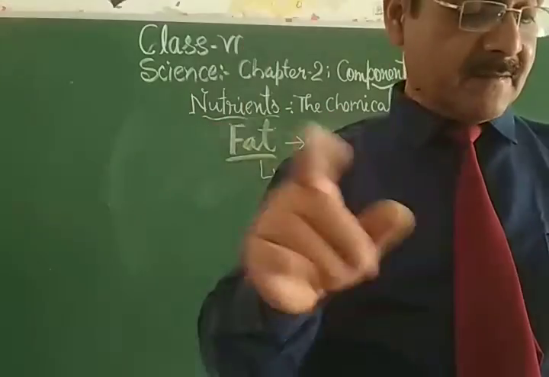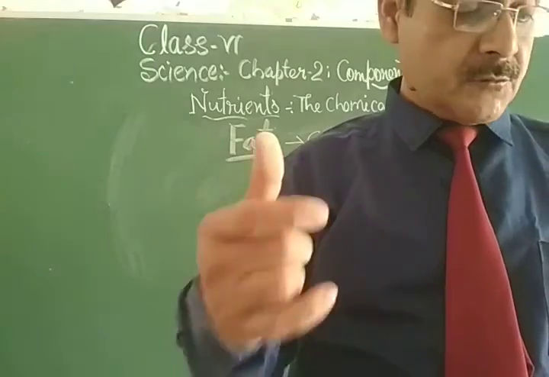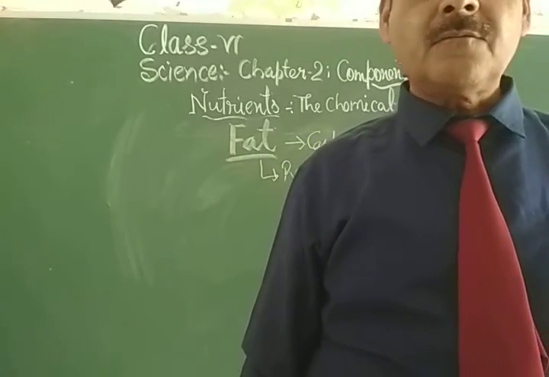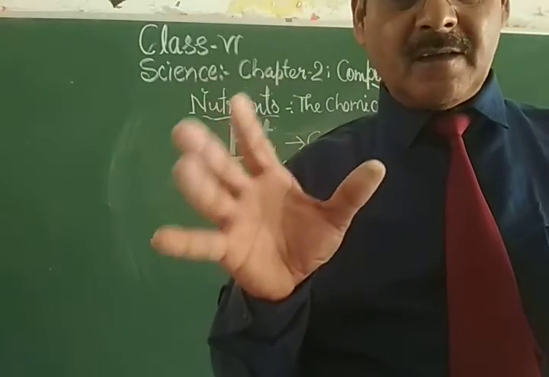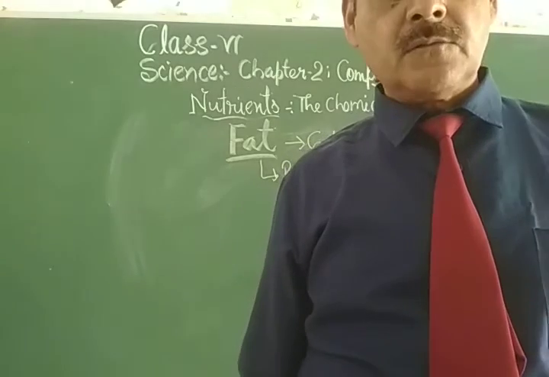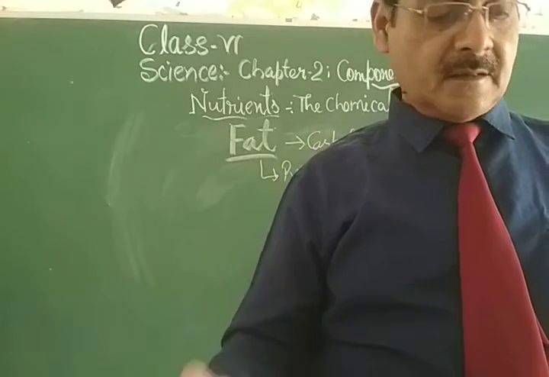Dear students, the fatty tissues surrounding organs like the eye and kidney are for the protection of different organs in our body. Fat helps in the growth of tissue because this is the reserve source of energy.